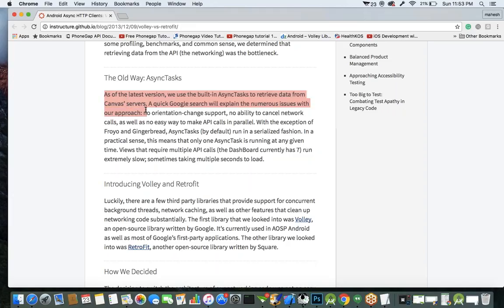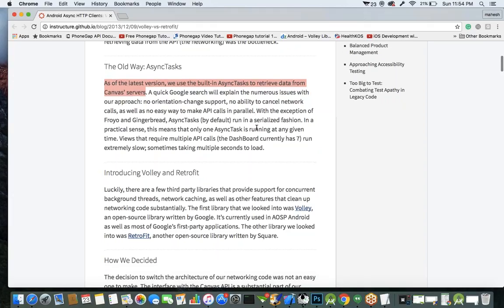There are some issues with it: no orientation change support, no ability to cancel network calls, and no easy way to make API calls in parallel. So there are a few drawbacks in the asynchronous task concept.